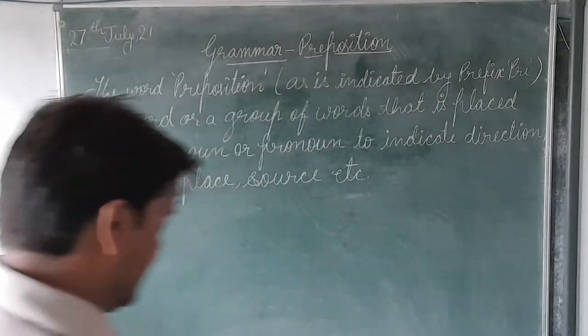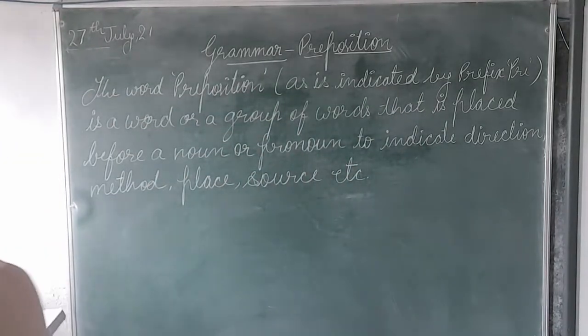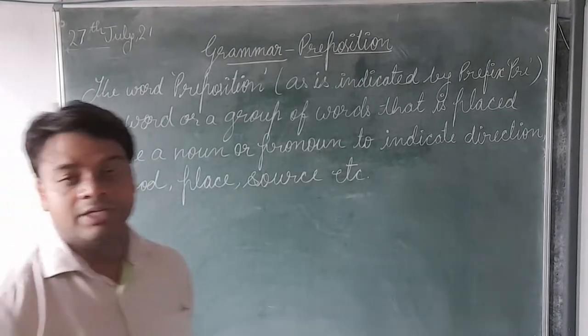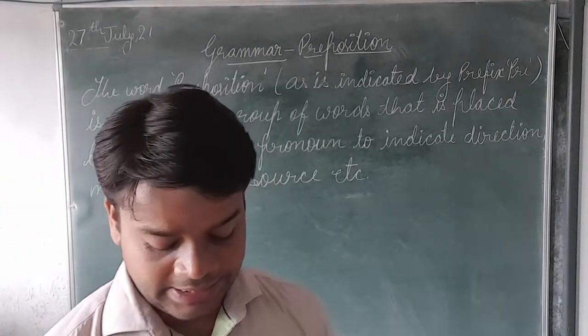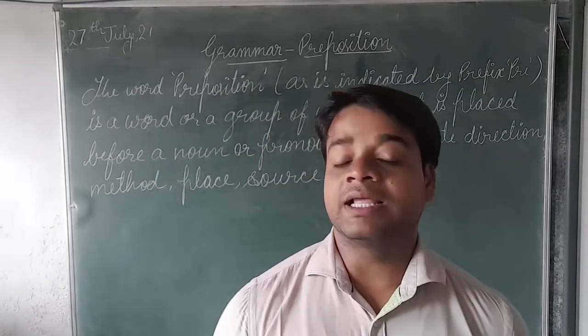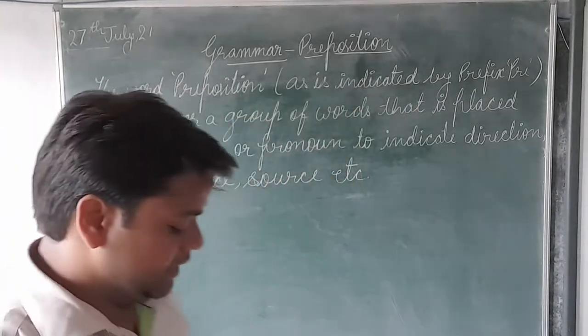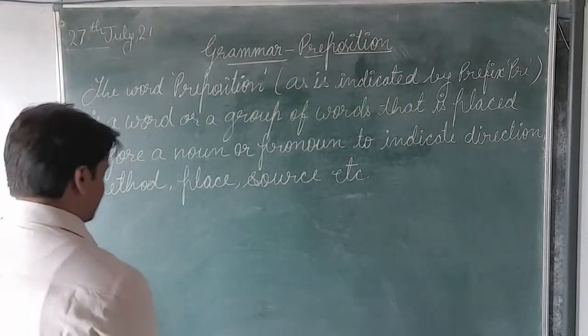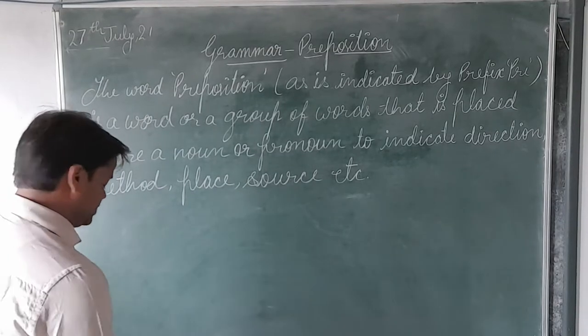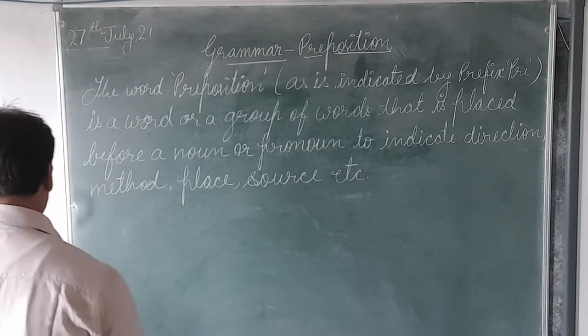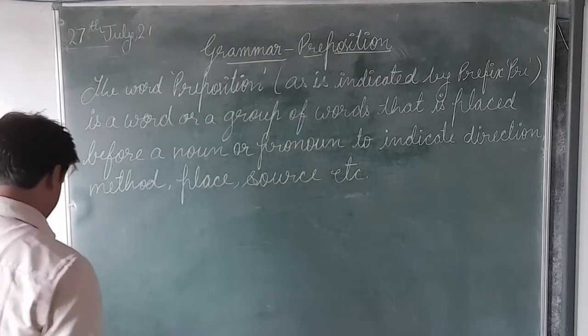In other words, we can say that the noun or pronoun is shown to have a kind of relation with regard to something else with the help of a preposition. So now we will have some examples for this so that you can understand.